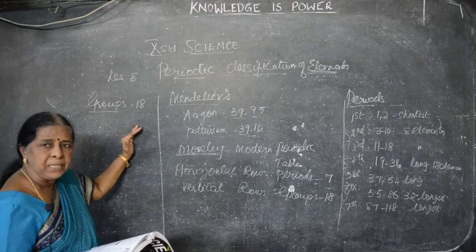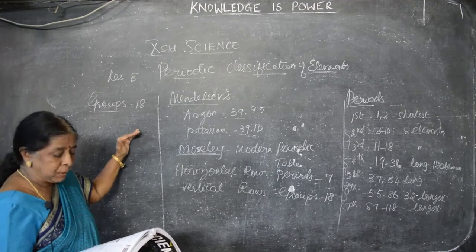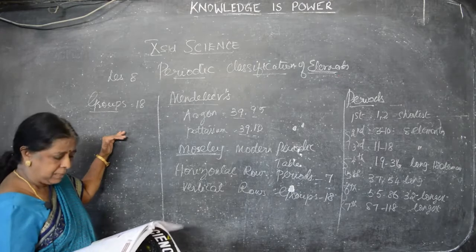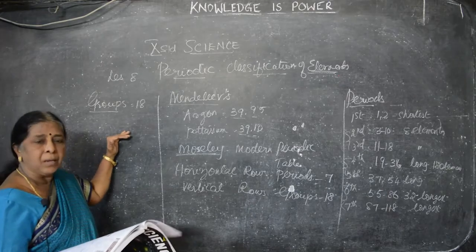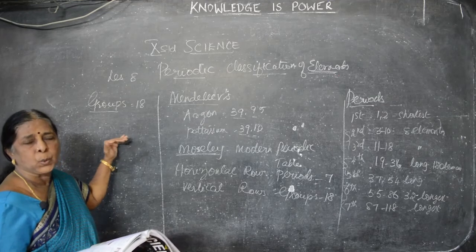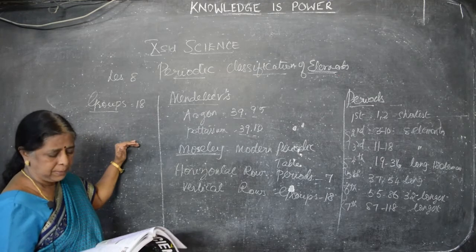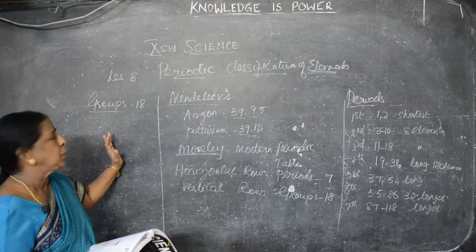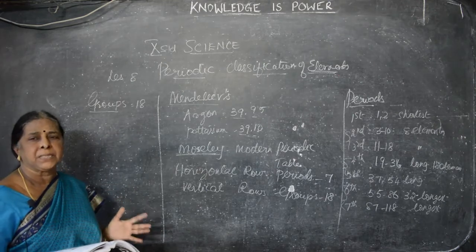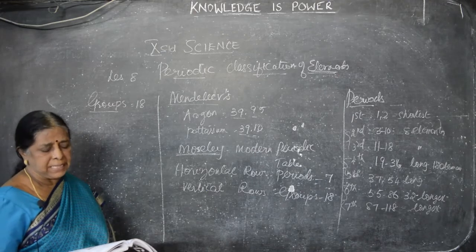Group number 14, carbon family. Group number 15, nitrogen family. Group number 16, oxygen family or chalcogen family. Group number 17, halogens, that is chlorine, bromine, iodine. And group number 18, noble gases. Noble gases, that is argon, neon, krypton, xenon, the inactive gases.